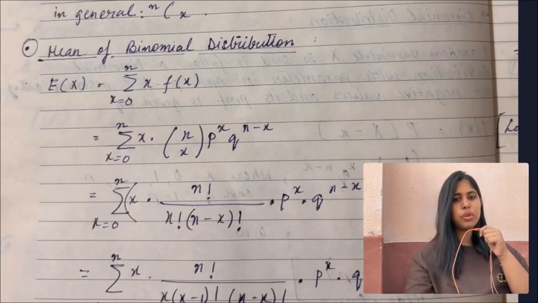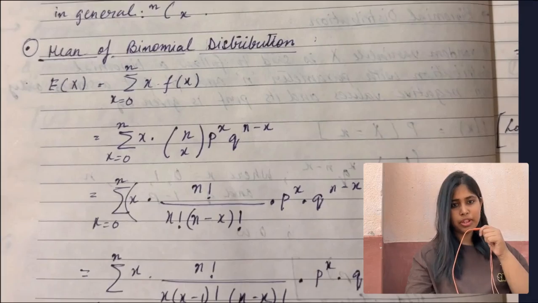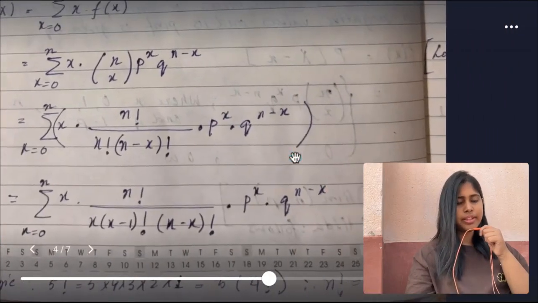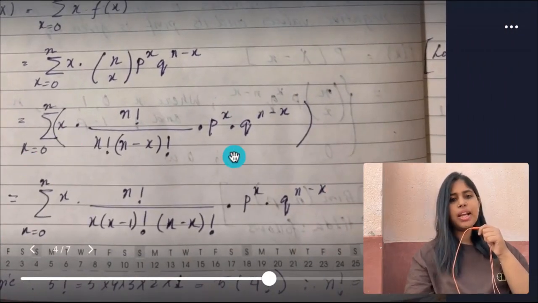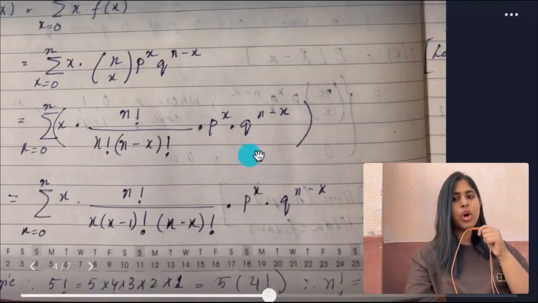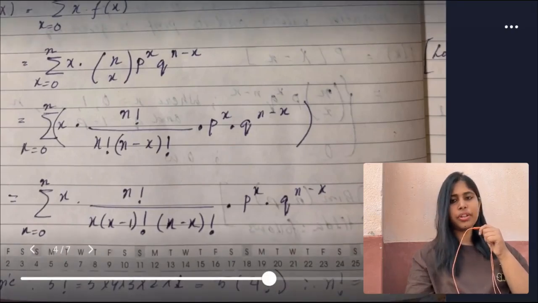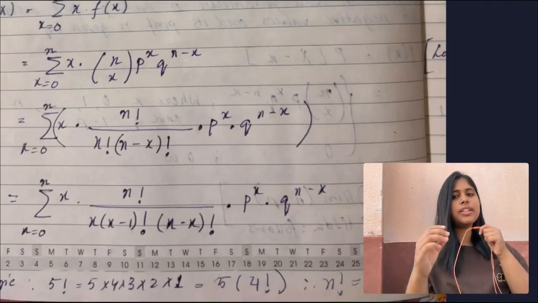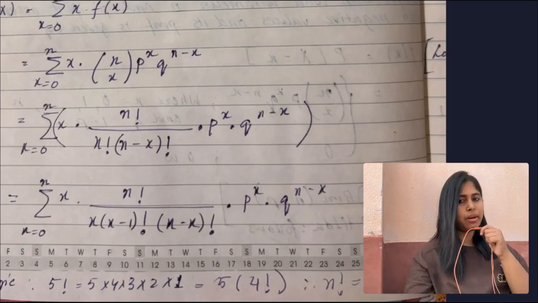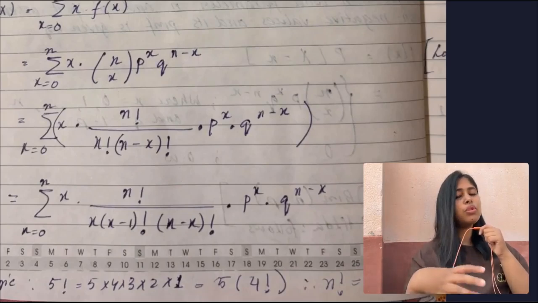Now, in the next step, you have to expand the combination. Look at here, expanding the combination, which is equal to summation of x, n factorial divided by x factorial into n minus x factorial, p to the power x, q to the power n minus x. Now watch closely. This is the step where most students get lost.